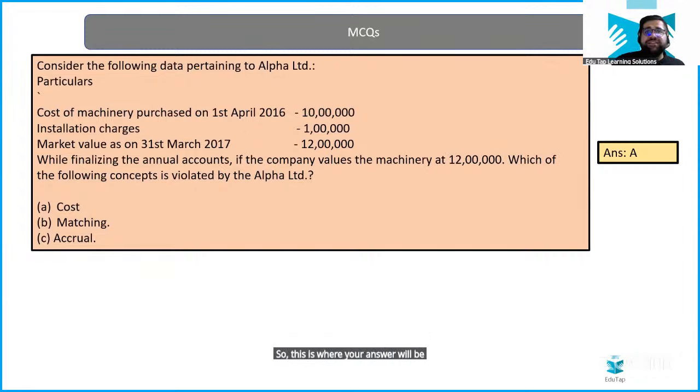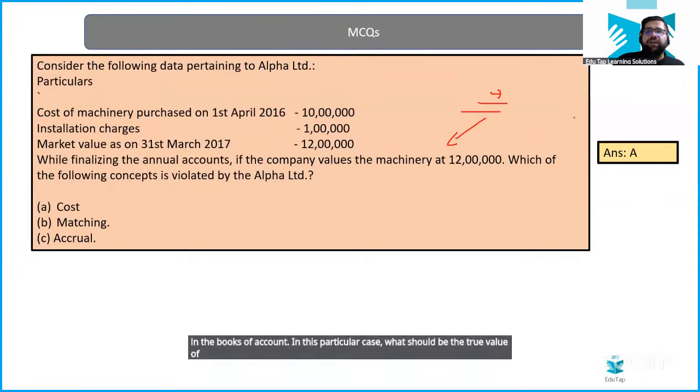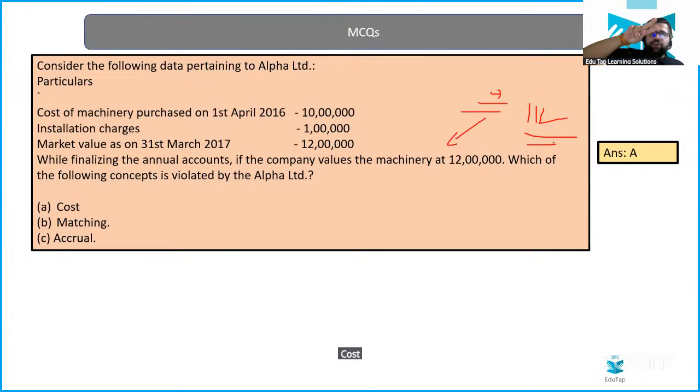And if you see in this case, at what particular price should the company record the value in the books of account? In this particular case, what should be the true value of machinery to be recorded? Yes, 11 lakhs, right? Cost of product plus your installation.